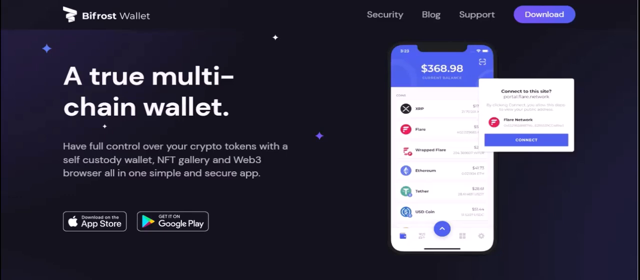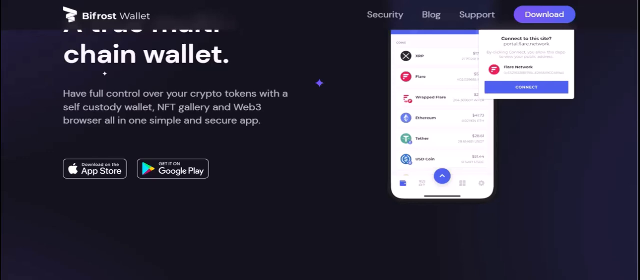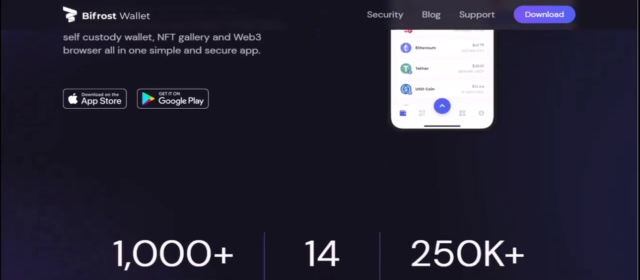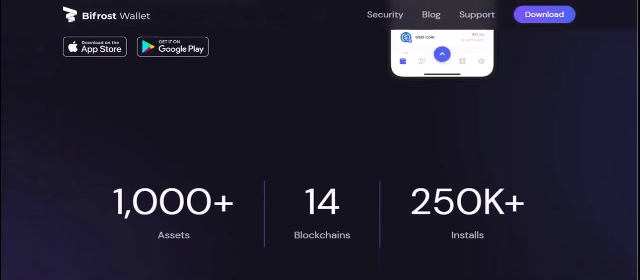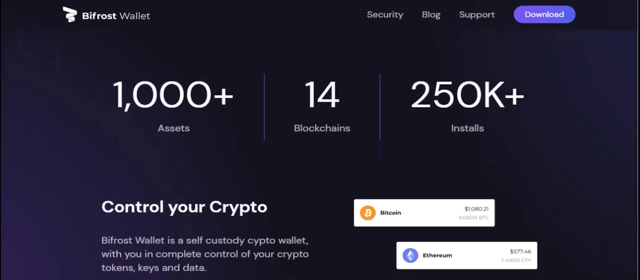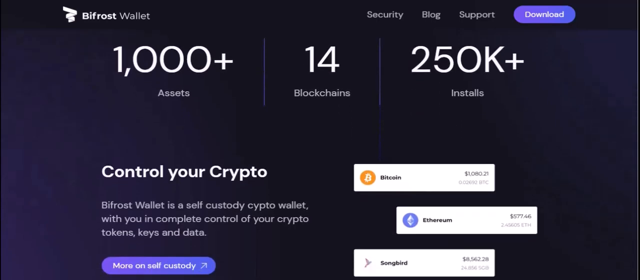Now, when we talk about swapping, we're generally referring to the ability to exchange one cryptocurrency for another. This can happen within the same blockchain, like swapping ETH for a DeFi token on Ethereum, or, more excitingly, across different blockchains. Bifrost Wallet, with its focus on interoperability, does indeed offer swapping capabilities. However, it's crucial to understand how these swaps are facilitated. Bifrost leverages the underlying cross-chain communication protocols of the networks it supports.